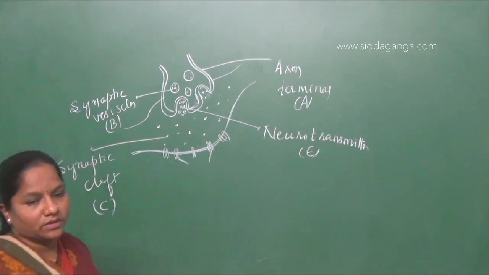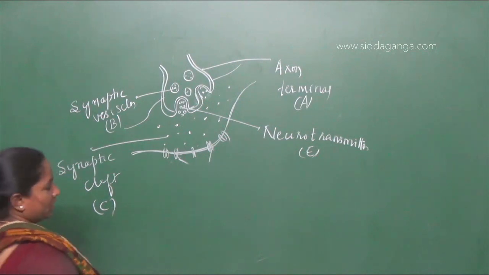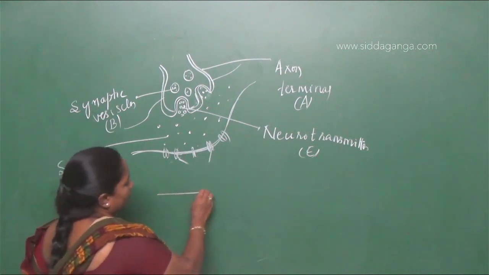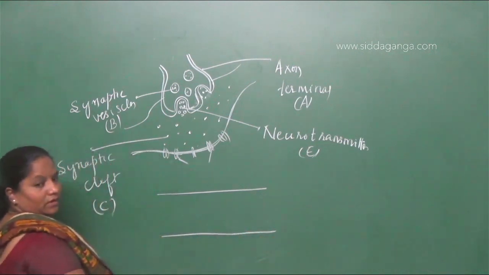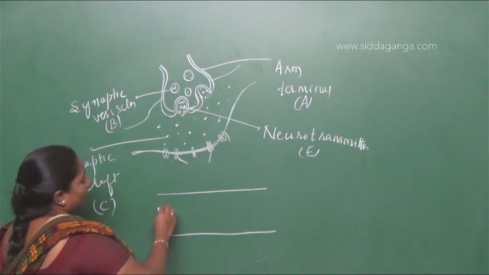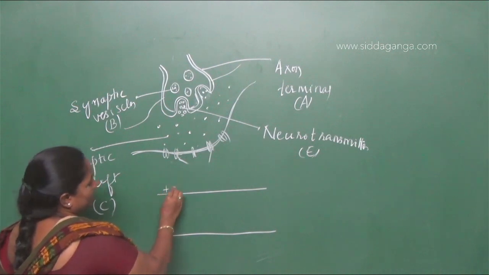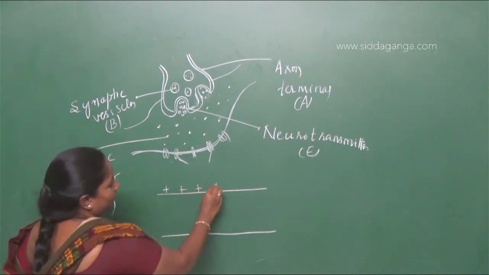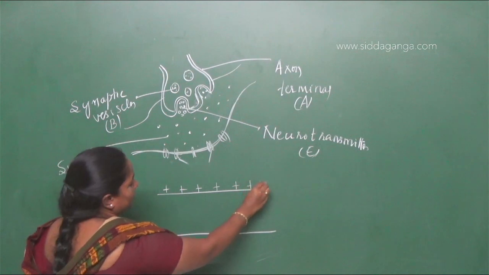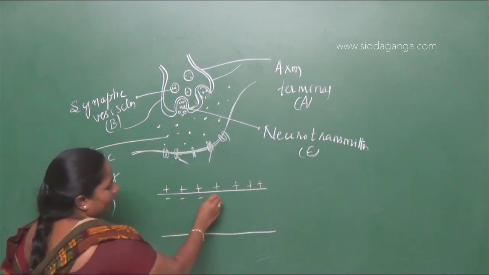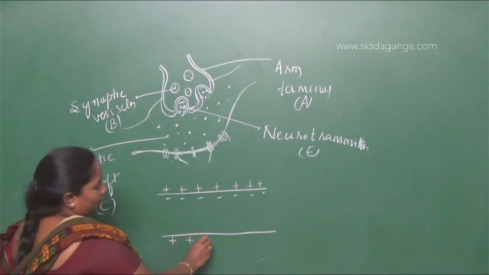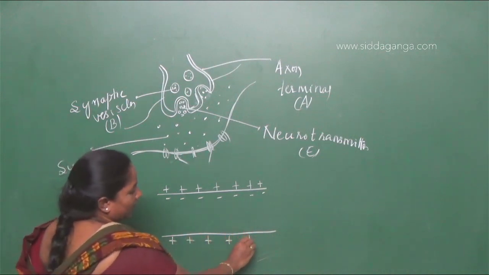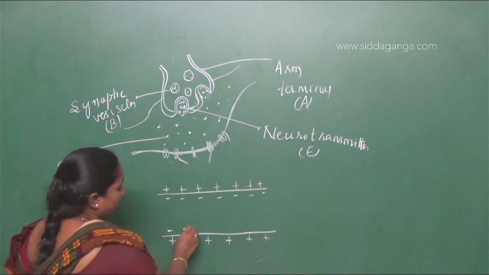If I take an axon membrane, we have charges. On the outer surface we'll be having the positive charges. In the inner surface of the axon we have the negative charges. So both the outer layer and the inner layer have the charges.